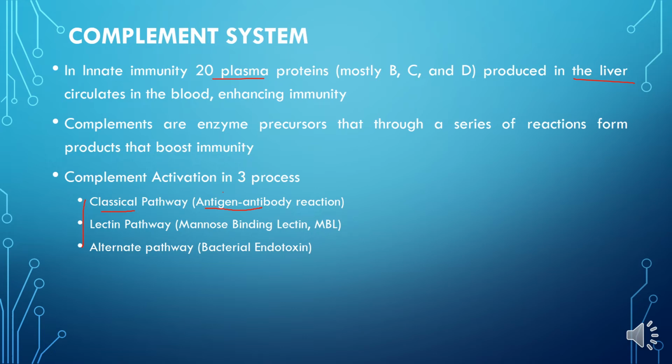That is, an antigen is a foreign protein that is recognized by an antibody, and this reaction brings about the classical pathway. This antigen antibody reaction activates C1, which in turn acts on C4. That is, it activates C4, and it is broken down into C4A and C4B. So this C1 and C4B combine to form